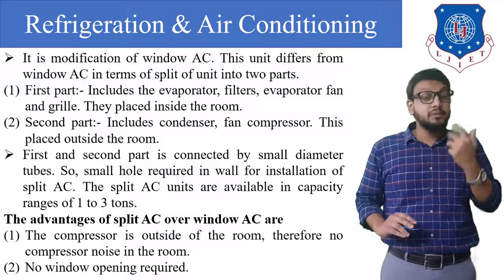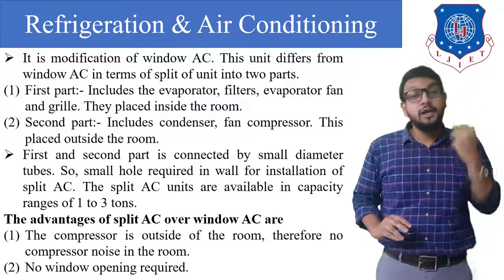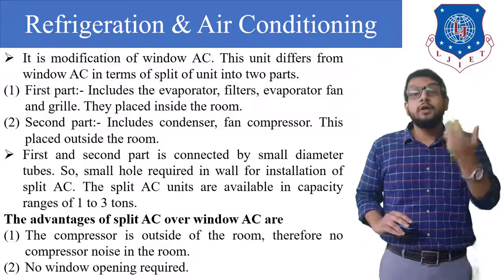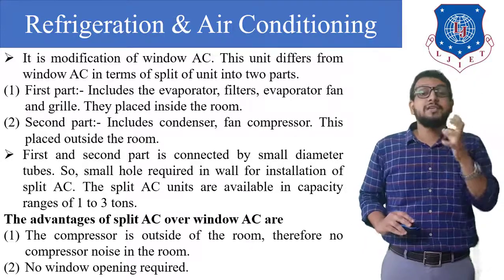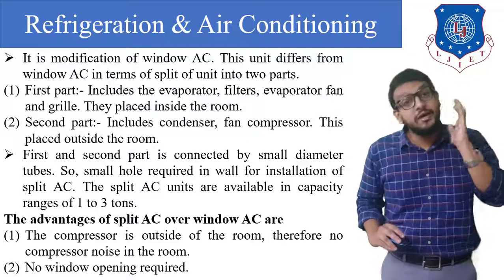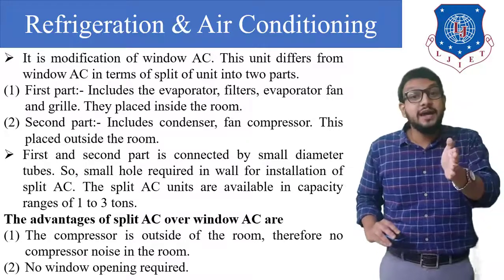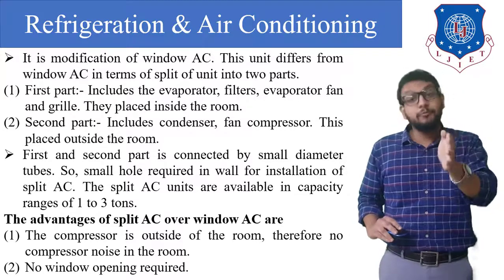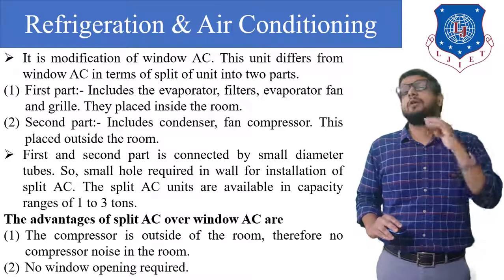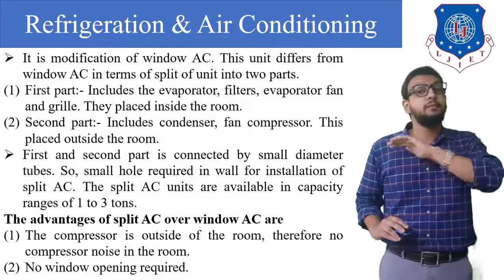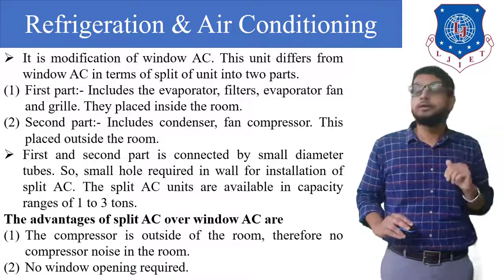Even we can use this split AC for decoration purposes. We can place this split AC on a ceiling, right, on a wall, or even on a wall which is facing between the two rooms. Whereas in the case of a window air conditioner, it can only be installed if one side of a wall is facing the atmosphere. Okay, at that wall only we can install a window AC. That was a limitation of the window air conditioner, whereas this can be placed anywhere in our room.